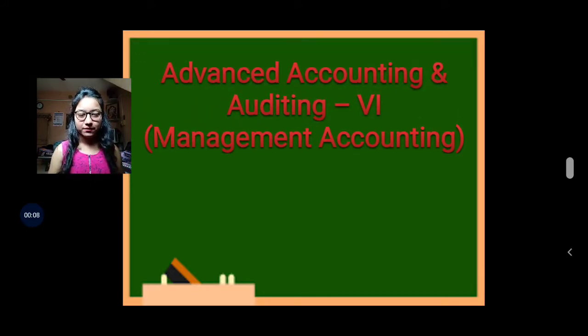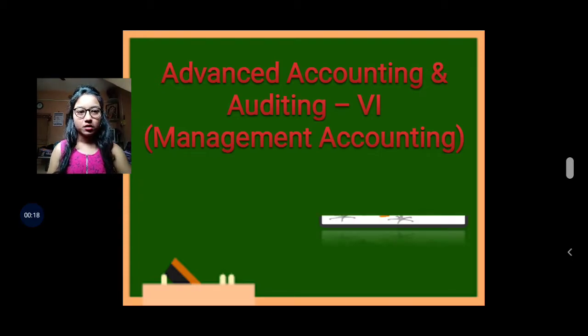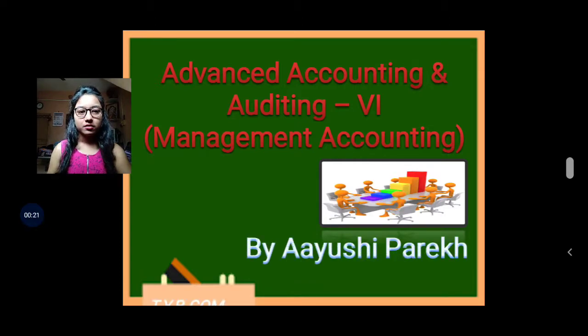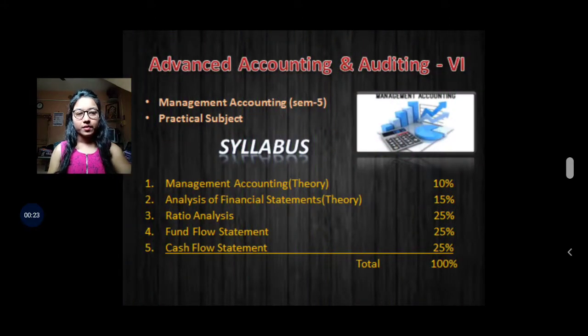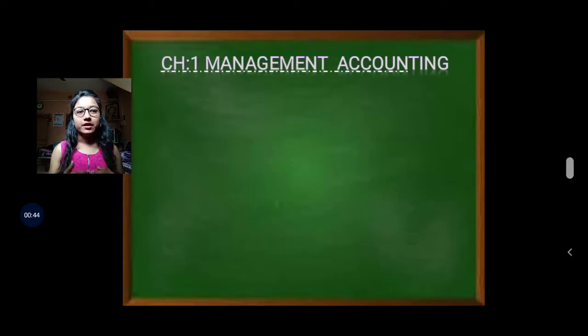In this session, I am going to teach Advanced Accounting and Auditing Paper 6, that means Management Accounting. So let's start. Advanced Accounting and Auditing Paper 6. Now, if you remember, I have already discussed the syllabus of Management Accounting in the previous session. Now I am going to teach the very first chapter, chapter number 1, Management Accounting.